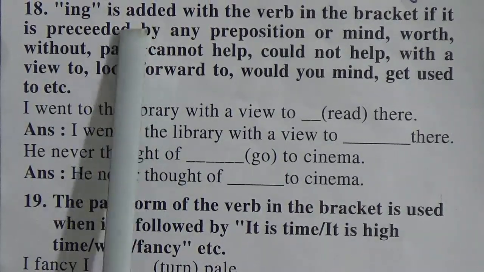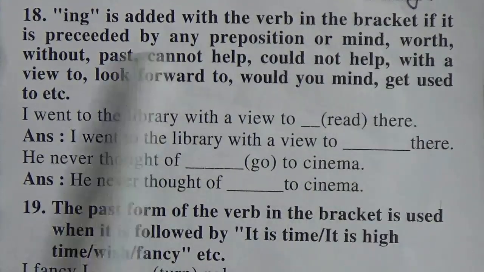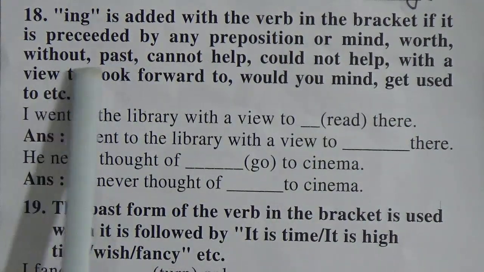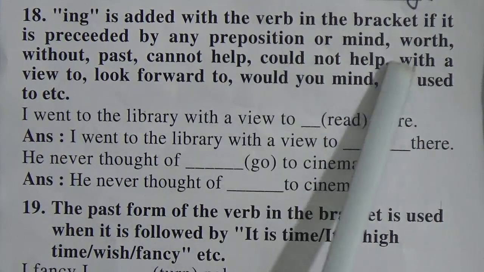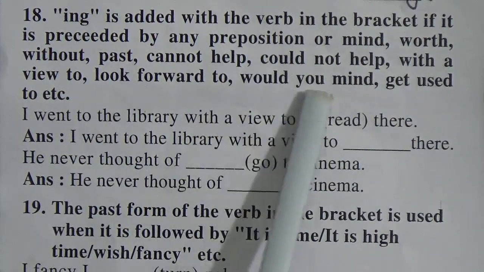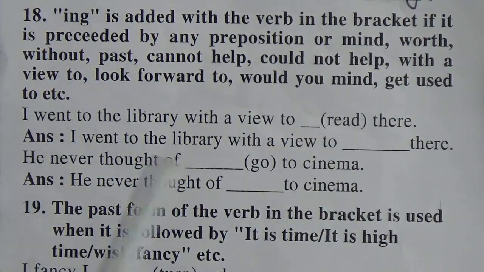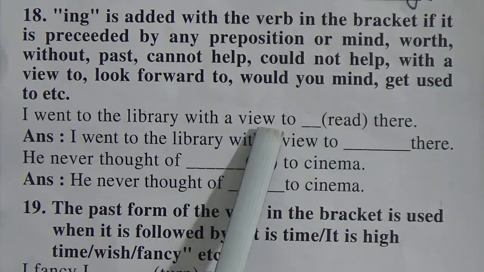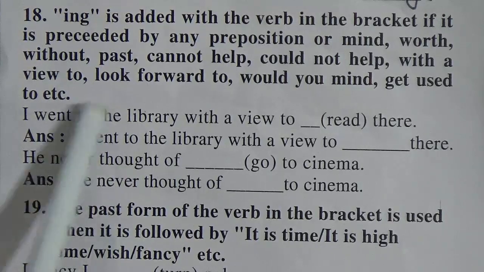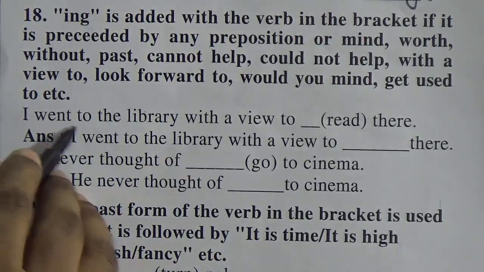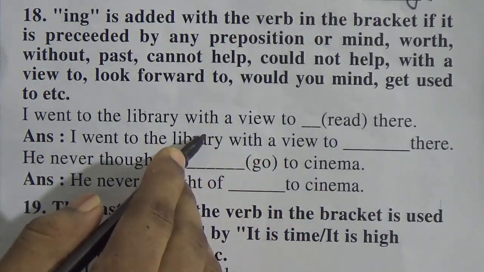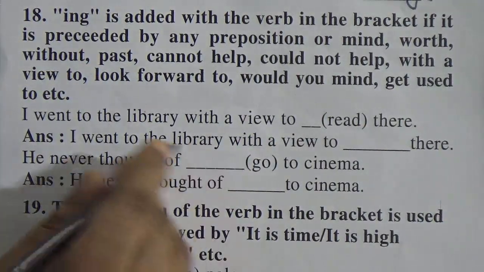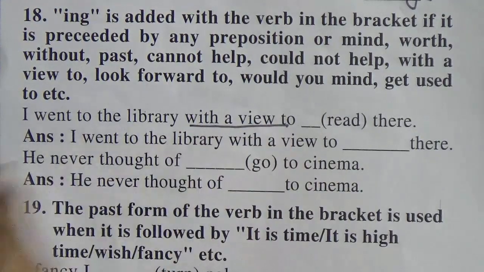The verb with -ing is added if it is preceded by any preposition, or words like mind, without, cannot help, could not help, with a view to, look forward to, would you mind, get used to, etc. So after these words, we will have to make the -ing form of the verb. Okay. So: I went to the library with a view to. After to, we use the base form of the verb, but here it is given with a view to.